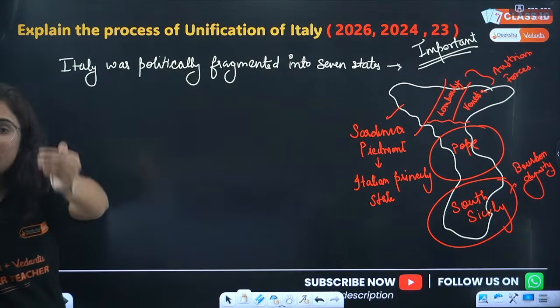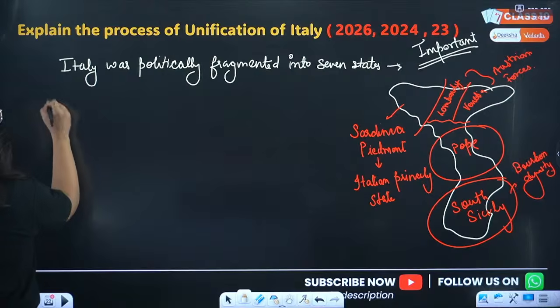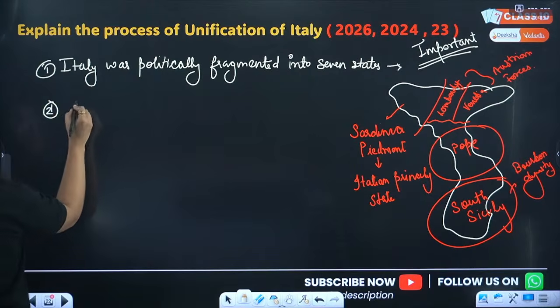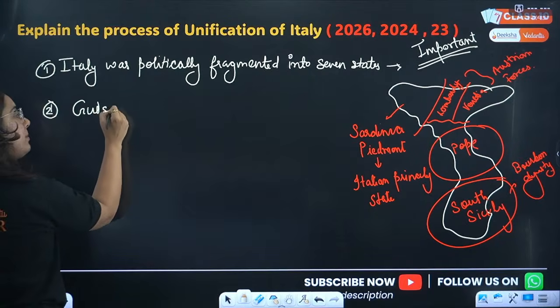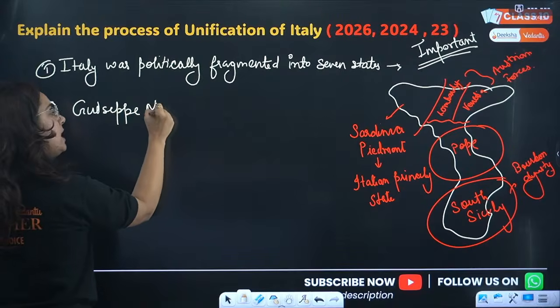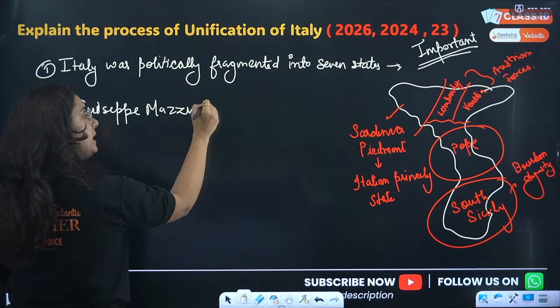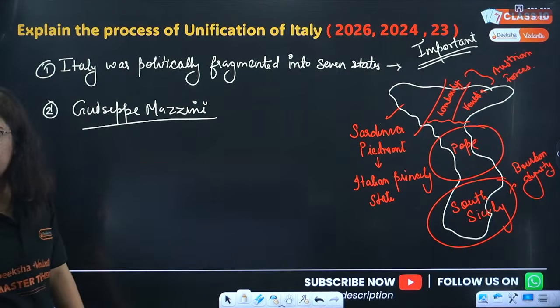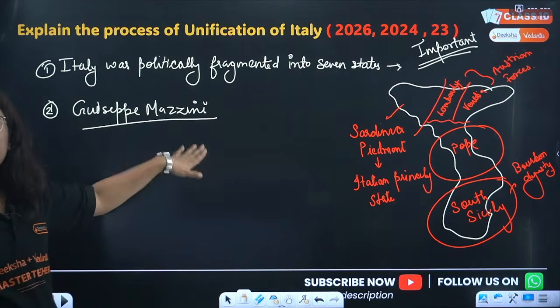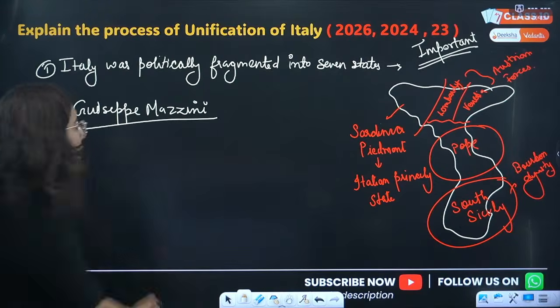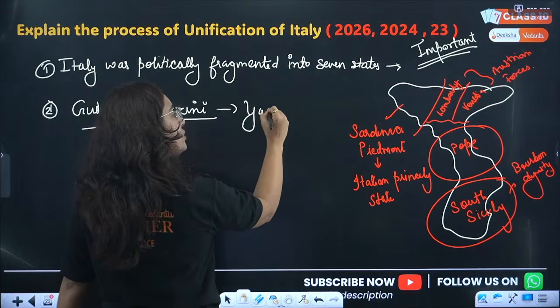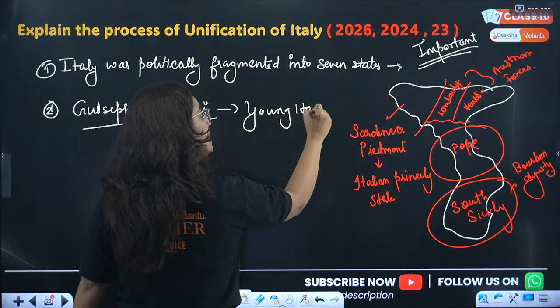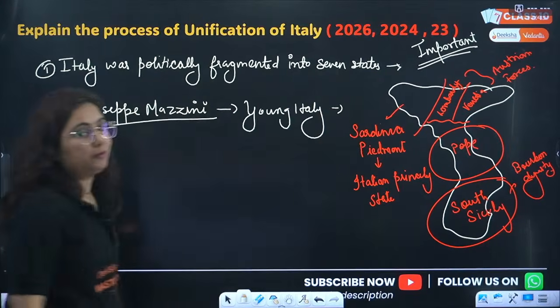Now, who took the charge in Italy? The first role will be of Giuseppe Mazzini. He was a dreamer. For the first time he dreamed of a united Italian Republic, formed organizations like Young Italy, started revolutions but failed.